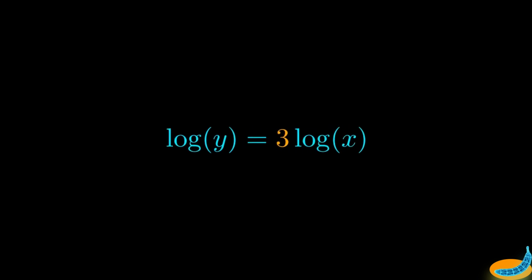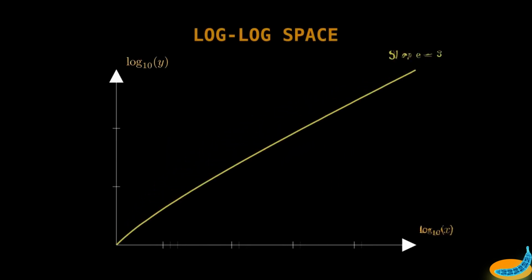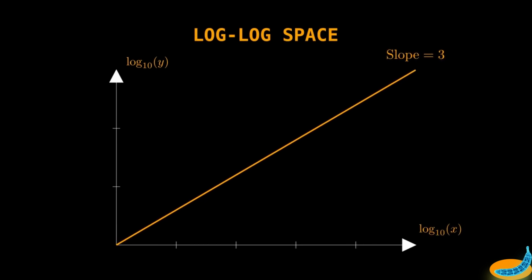So let's apply the exact same mathematical trick to our power law and take the logarithm of both sides. By the rules of logarithms, that exponent, the 3, drops down to the front. Look at what we're left with. Log y equals 3 times log x. This is the exact formula for a perfect straight line, but this equation reveals something profound. In a fully logarithmic coordinate system, not only will the power law become a straight line, but the slope of that line will be exactly equal to the system's scaling exponent.